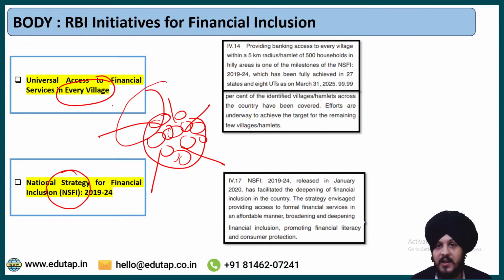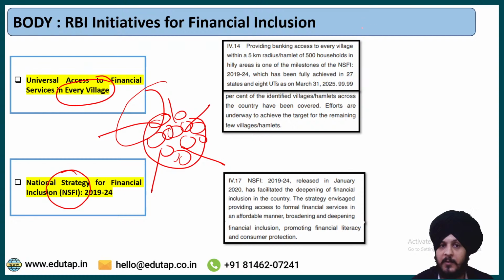That is the idea. Now, the thing is that there is very good news. The good news is that we have been able to fully achieve this target in 27 states and 8 union territories as on March 31st, 2025, which is a very good sign.